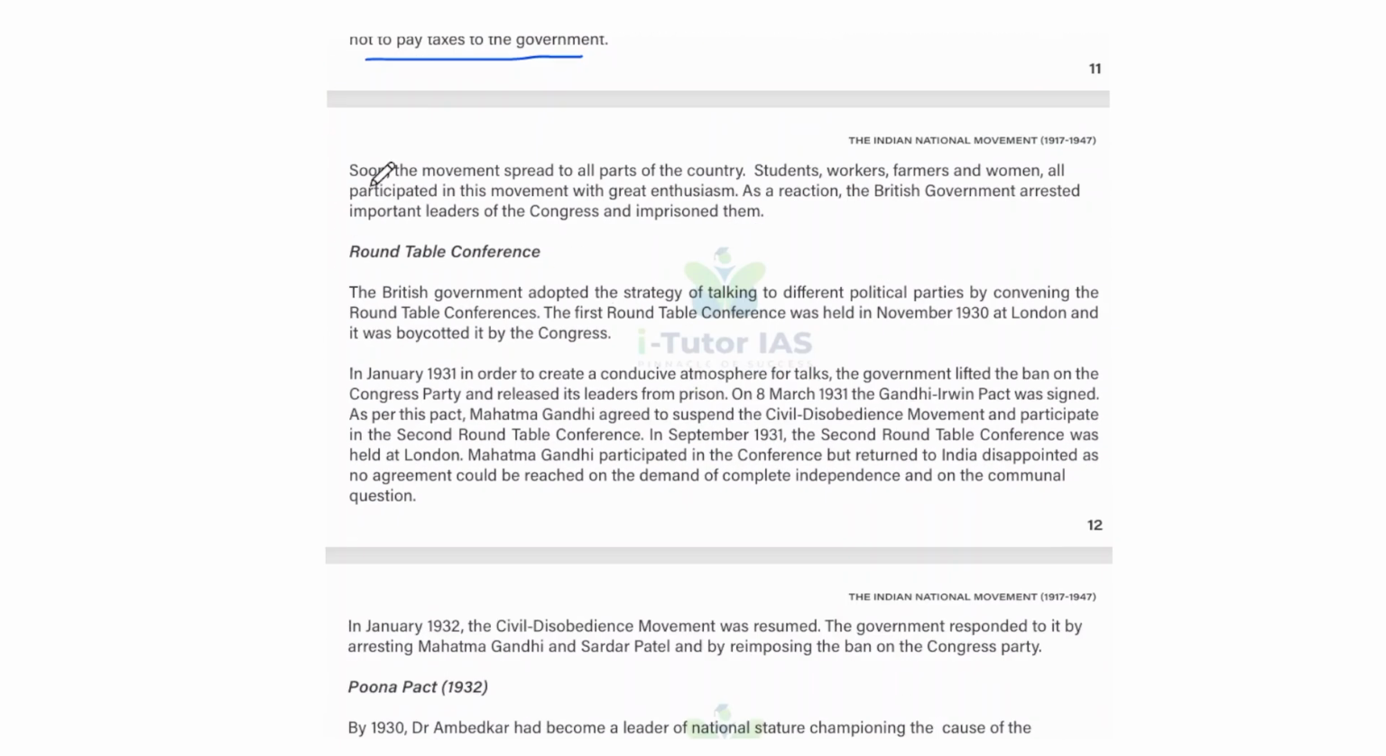And soon the movement spread to all parts of the country, and students, workers, farmers, and women all participated in this movement with great enthusiasm. As a reaction, the government arrested important leaders of the Congress and imprisoned them.